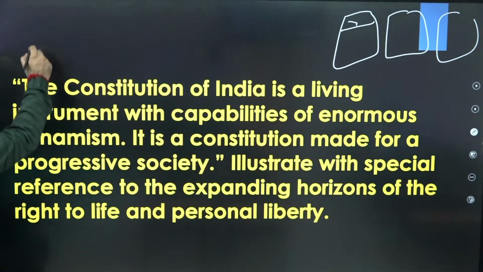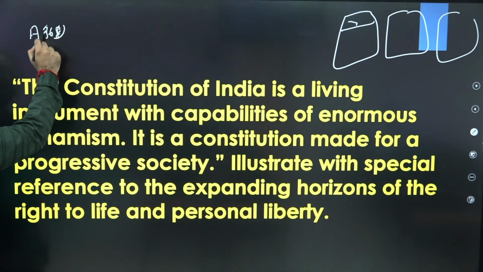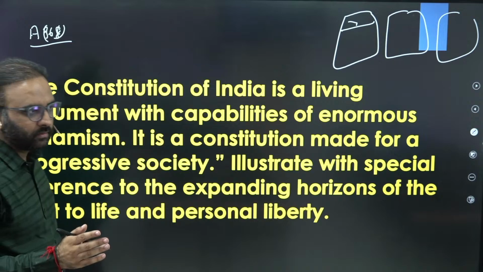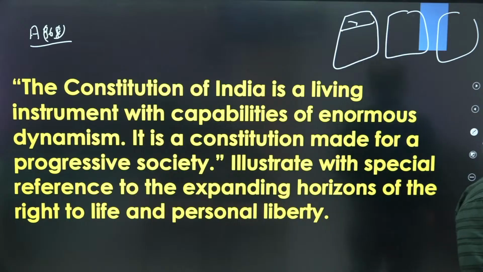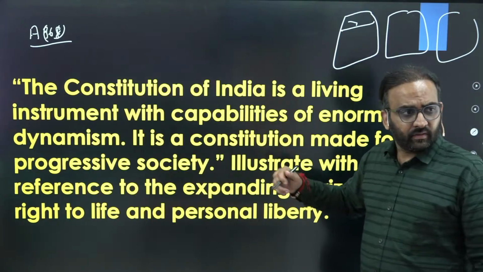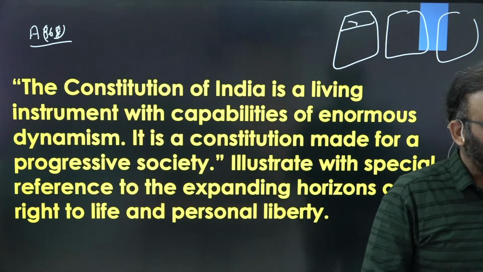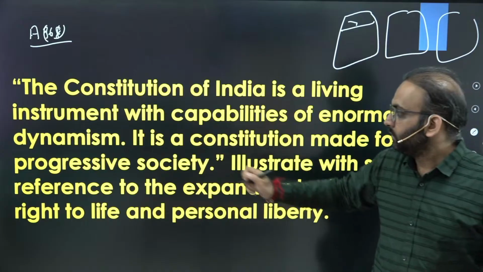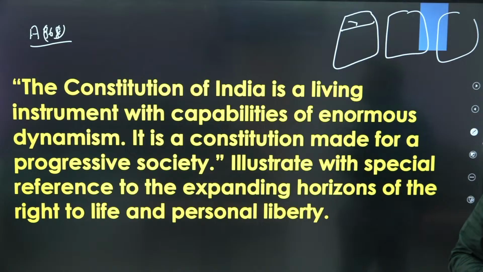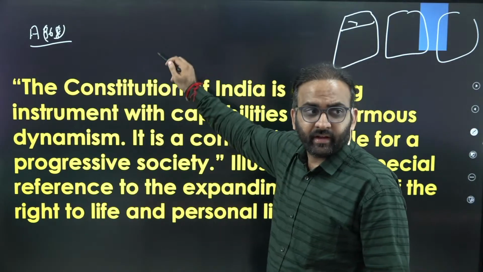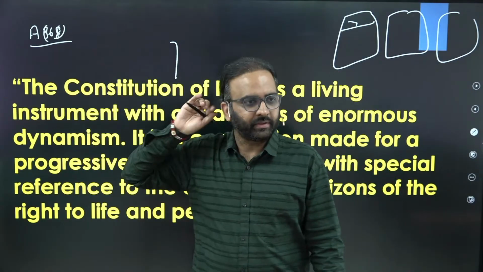First, talk about Article 368, which provides for amendment of the Constitution. Then specify the necessity of why such amendment is required. Necessity is to keep the Constitution in line with the changing, evolving societal order, right? Keeping it in dynamic form, making it a living document. You get the point? That should be your introduction: why the Constitution needs to be dynamic. And start with Article 368. Clear?